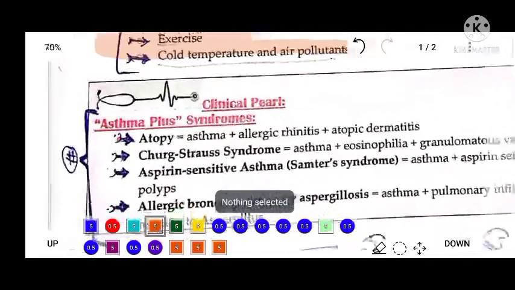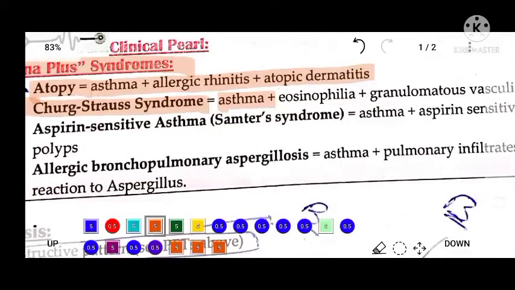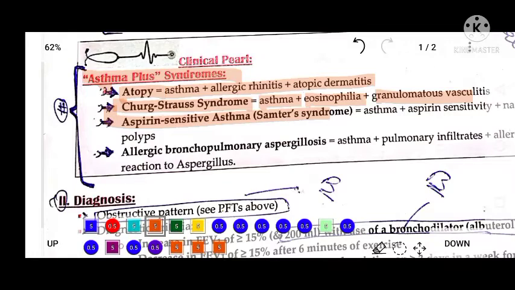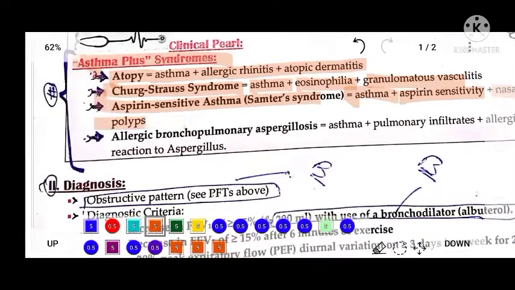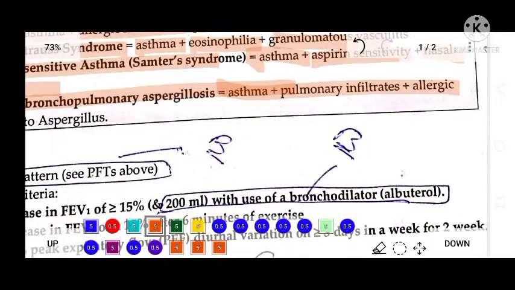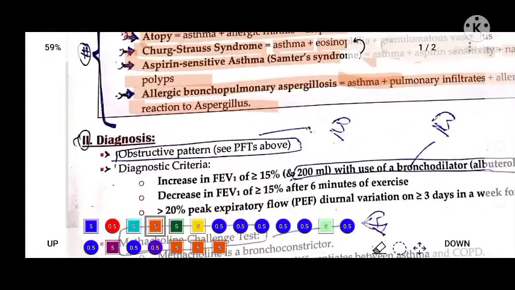So asthma plus syndromes means asthma along with other syndromes. When atopy is there, it means asthma and allergic rhinitis plus atopic dermatitis. This is the triad of atopy. Another is Churg-Strauss syndrome, which is asthma plus eosinophilia and granulomatous vasculitis. Aspirin sensitive asthma or Samter syndrome is asthma, aspirin sensitivity, and nasal polyps. Allergic bronchopulmonary aspergillosis occurs when asthma along with pulmonary infiltrates and allergic reactions due to aspergillus occurs. So these are the different disorders associated with asthma.